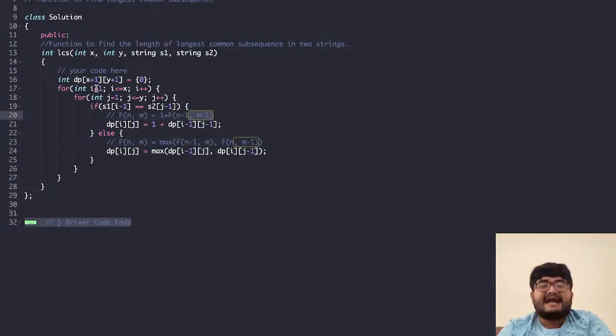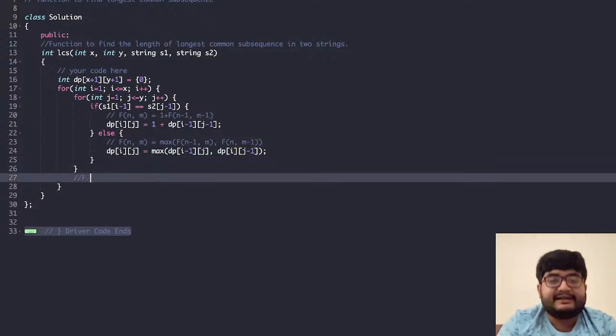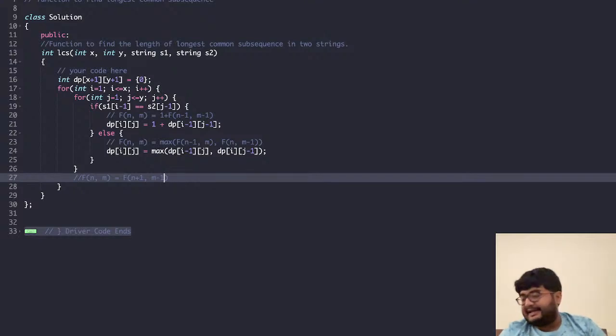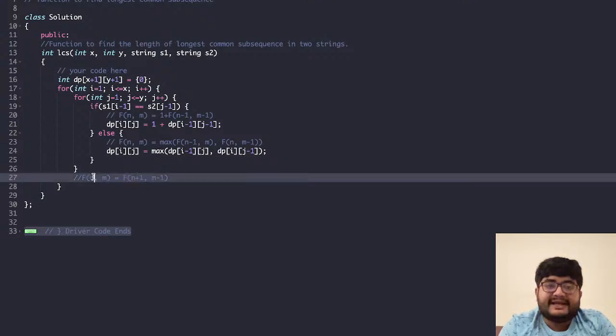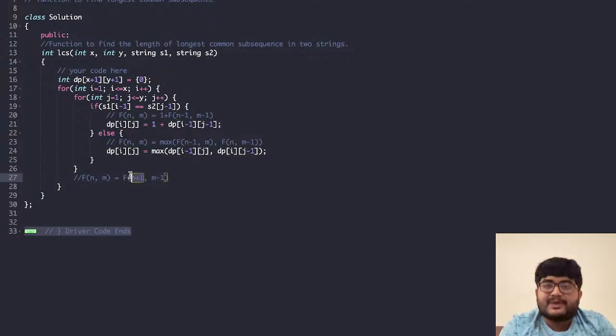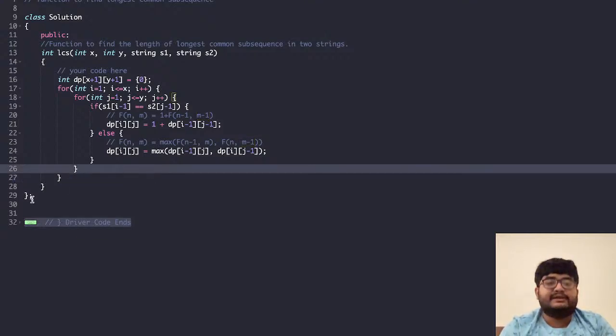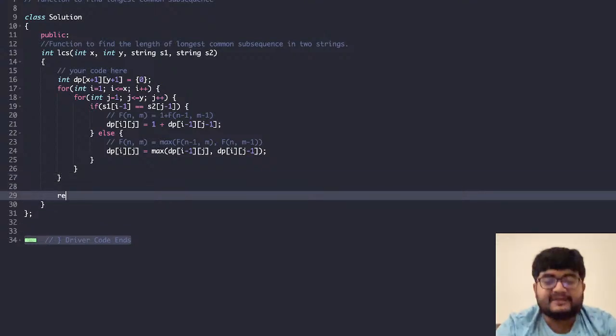Only remember which direction to run the loop. Let's say you have a dependency where the recurrence is something like f n comma m is equal to f n plus 1 comma m minus 1. How should you run the loop? For n, you should run the loop backwards, because n depends on n plus 1, so n plus 1 should be computed before n. That means we run the loop in reverse. For m, we run the loop forward, because m depends on m minus 1. This is the only thing you have to be careful about. So the final answer will be return dp x y.